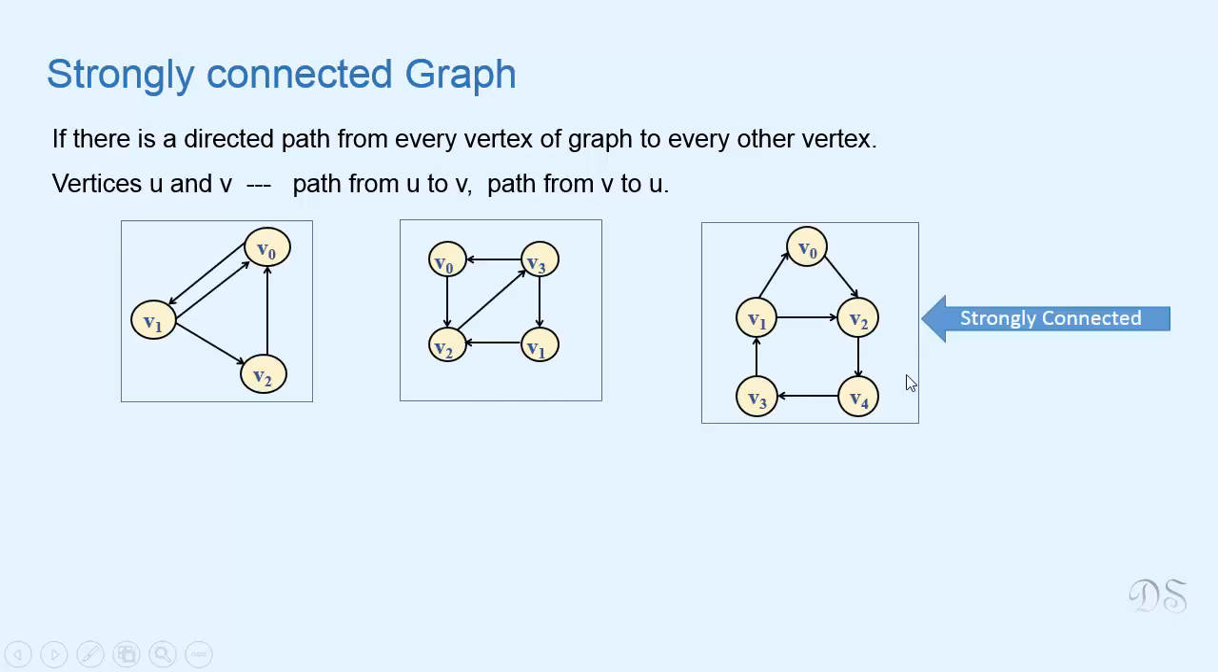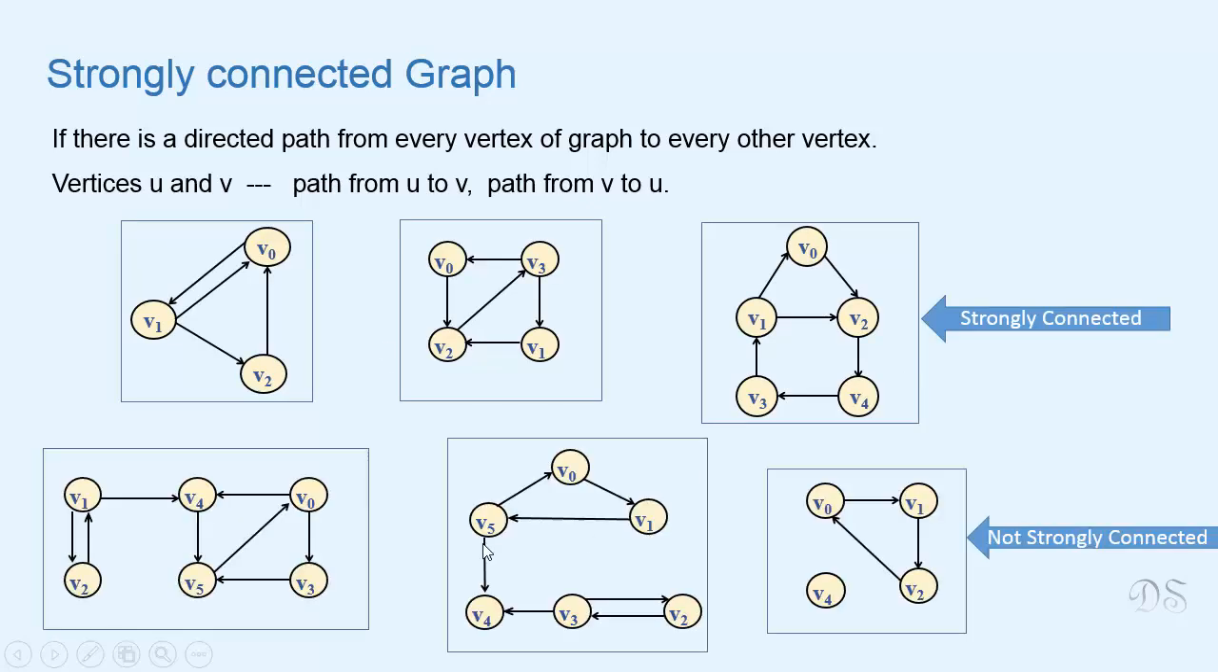Now these are some examples of graphs that are strongly connected, and these are some examples of graphs that are not strongly connected. In these strongly connected graphs, we can pick any two vertices and we'll have a path from one vertex to the other. For example, in this graph, if we take these two vertices v0, v1, we have a path from v0 to v1 and we have a path from v1 to v0.